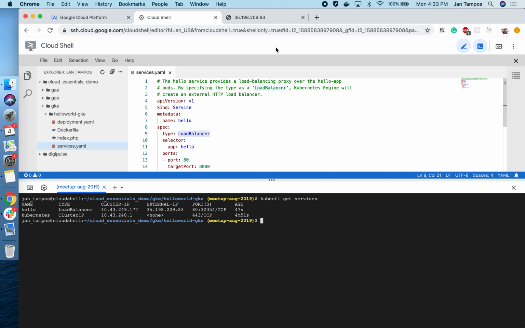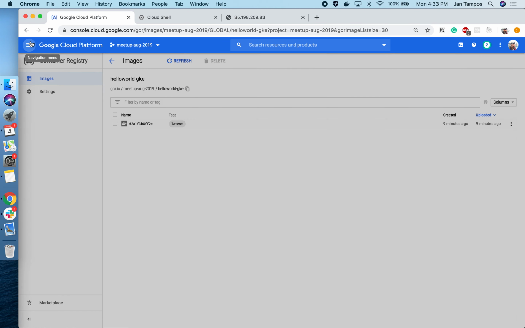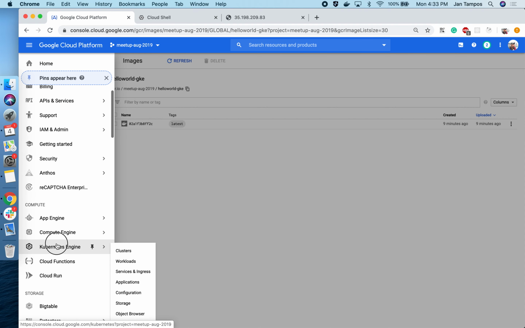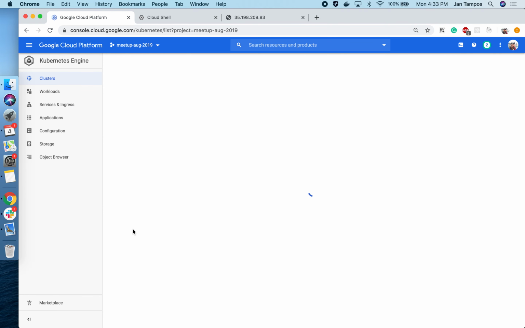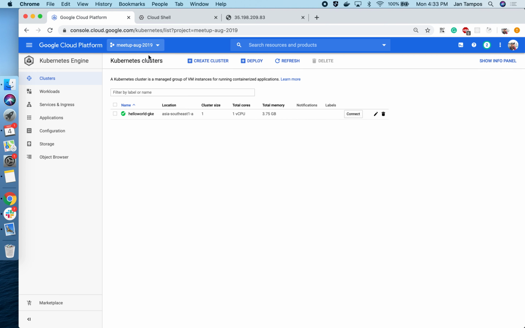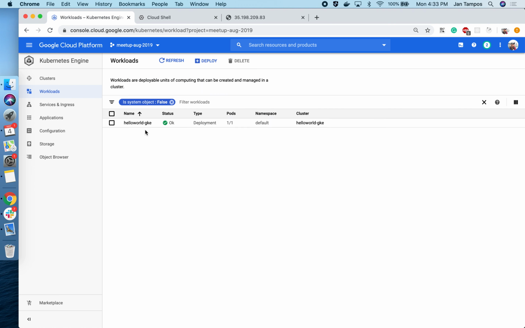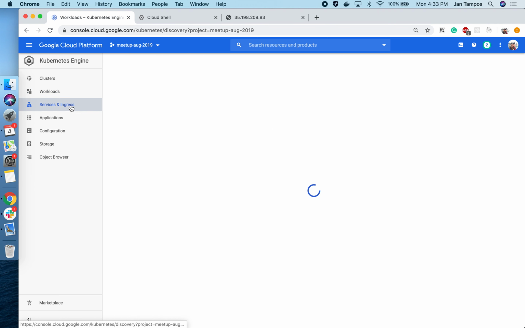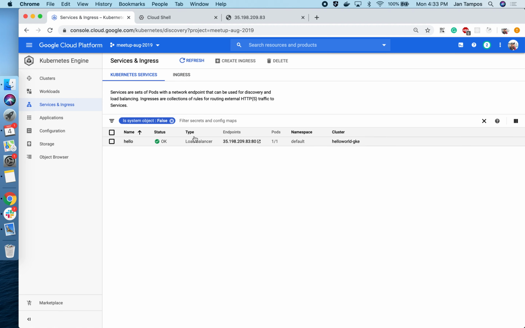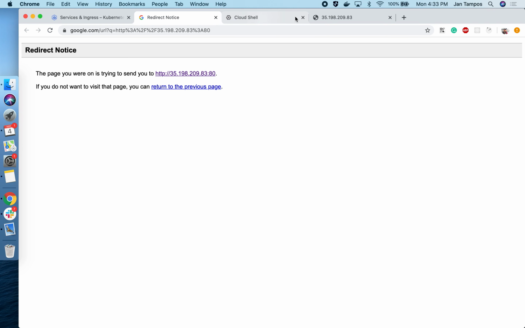To make sure that we understand it, we should be able to see all these things that we have created in the Kubernetes Engine console. In the Kubernetes cluster, we see a Hello World GKE. In the workloads, which means the deployments that we created, we see one deployment with one pod. And in the services and ingress, we created a hello load balancer that allows us to access the application at a specific endpoint, which is this one.